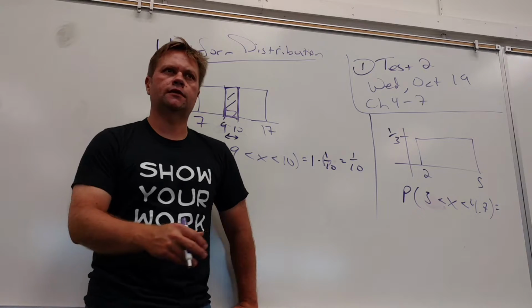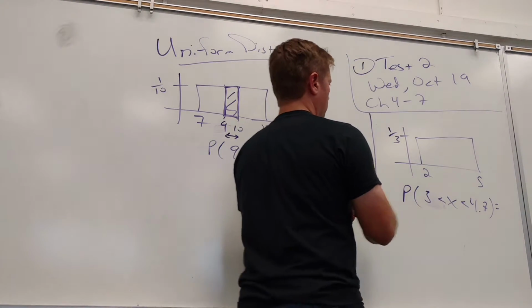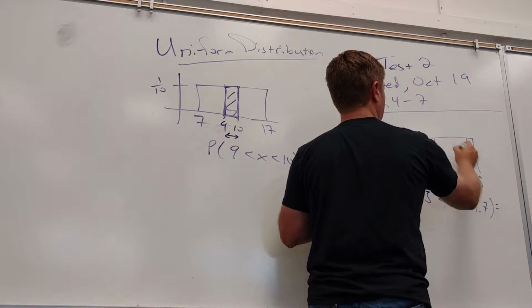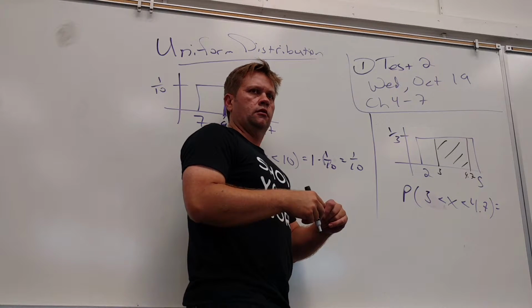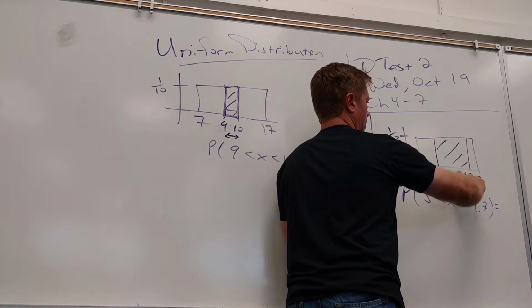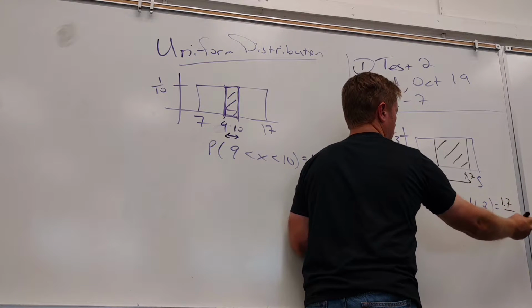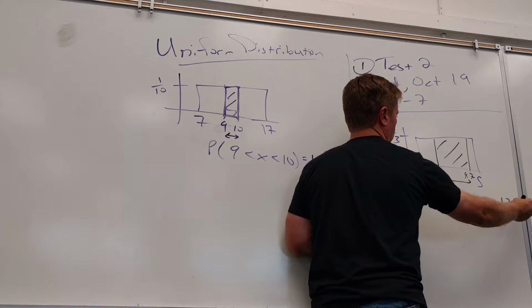All right, so what do you do to get this? If I draw this, here's 3 roughly, here's 4.7. What's the area of that rectangle going to be? This is how wide? 1.7 times 1/3.